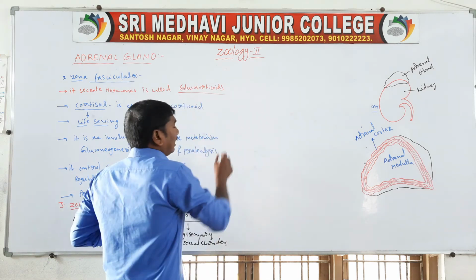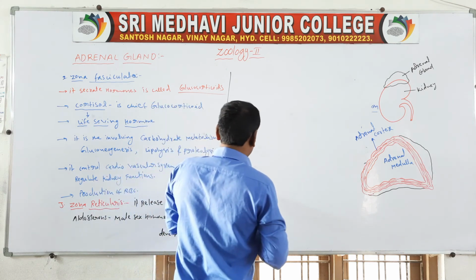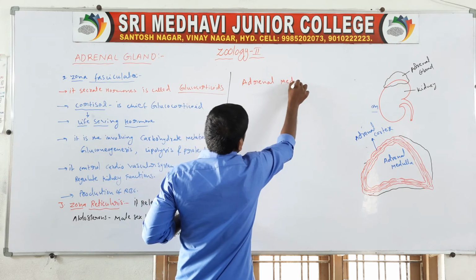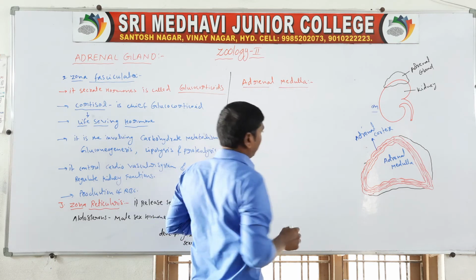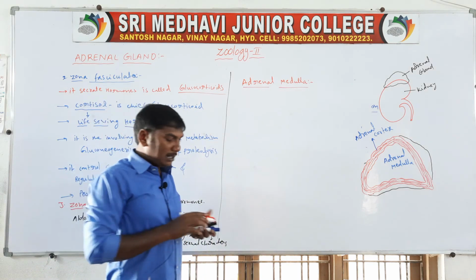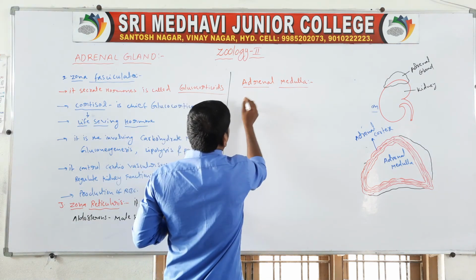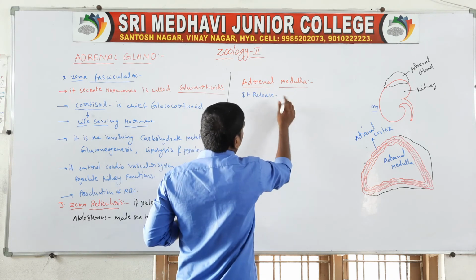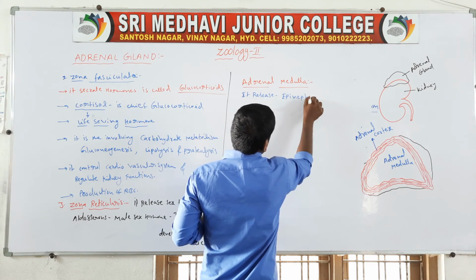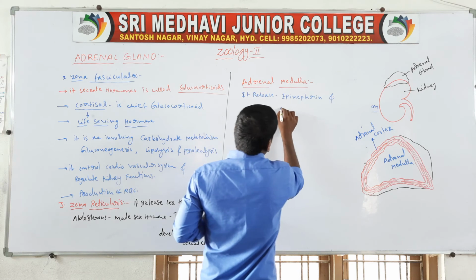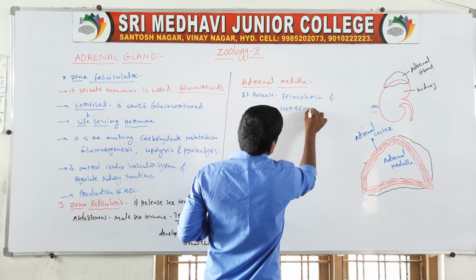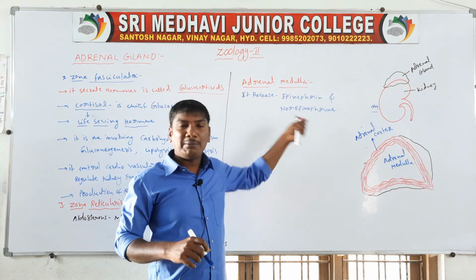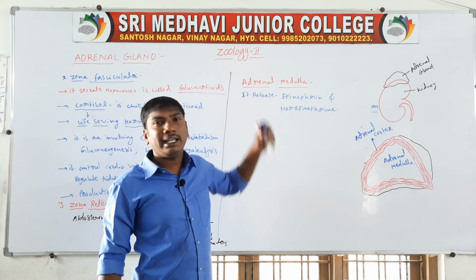Next, the second part, the adrenal medulla. The adrenal medulla releases the hormones epinephrine and norepinephrine. These 2 hormones are released from the adrenal medulla.